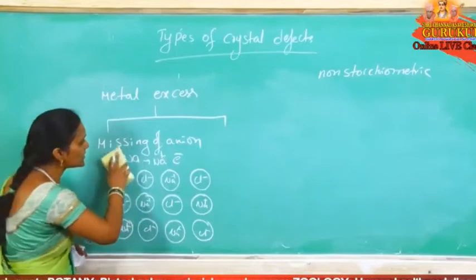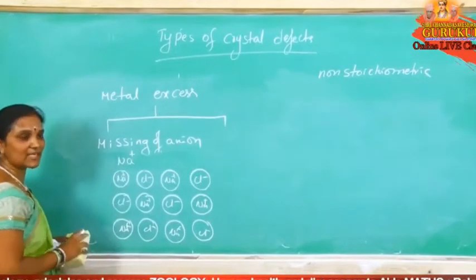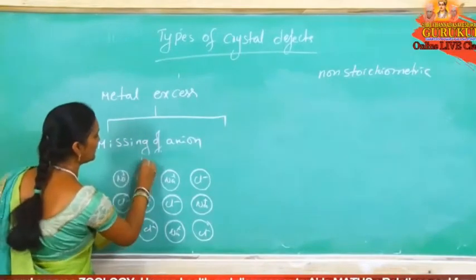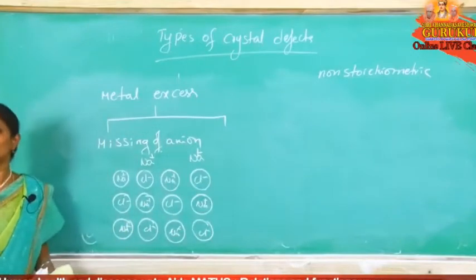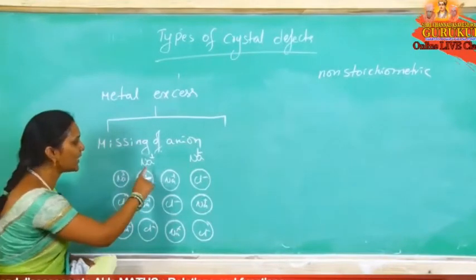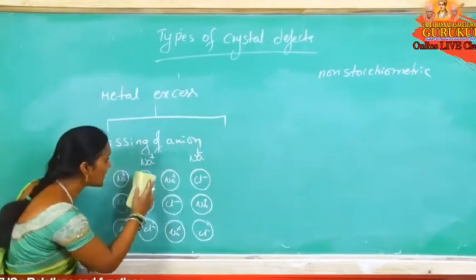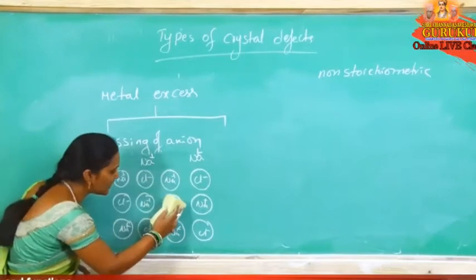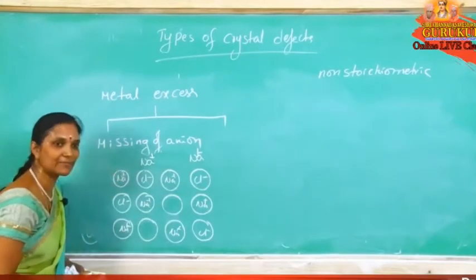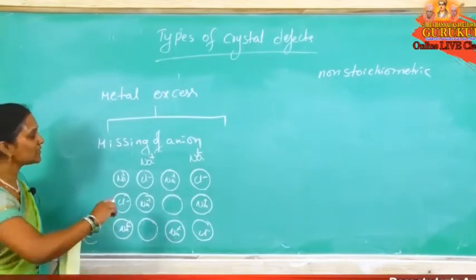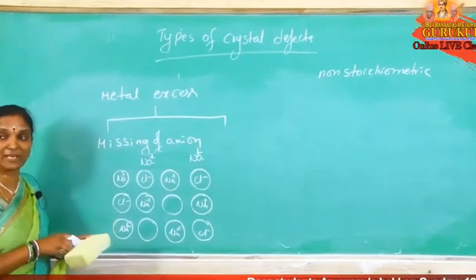Now on this surface Na plus ions are formed, and electrons are also released. Then immediately the Cl minus oppositely charged ions present in lattice sites leave their original lattice sites.